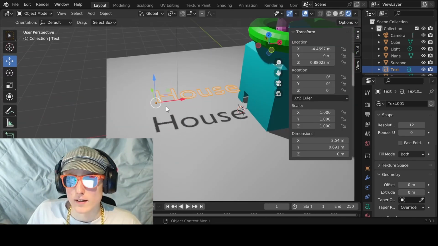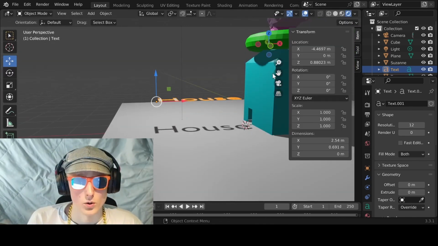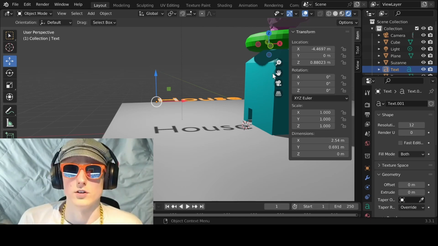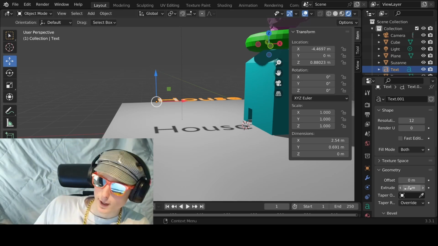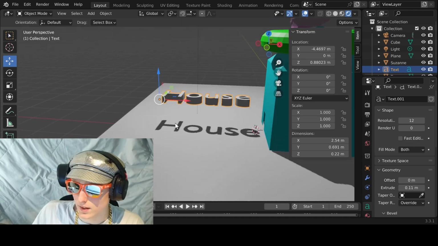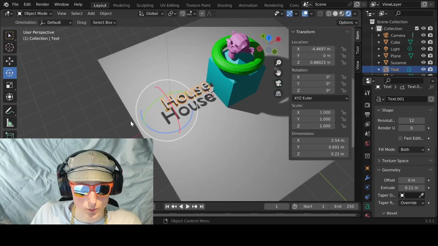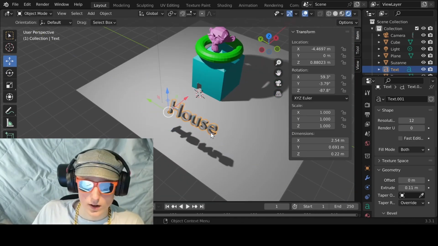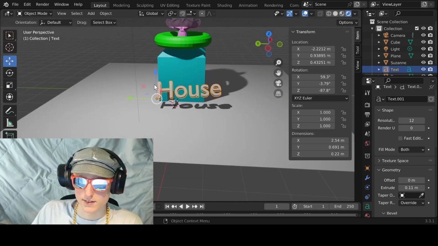There we go, we can move it up, and then we see that the house is 2-dimensional, or the text is 2-dimensional. We want it in 3 dimensions. You know, the more dimensions, the better. So we can go into the text properties here and go to geometry and increase the extrude value, which will give it a 3D look. Now we can rotate it into place with the rotate button. Here, wow, now no one will question what this could possibly be. This is a house, of course.